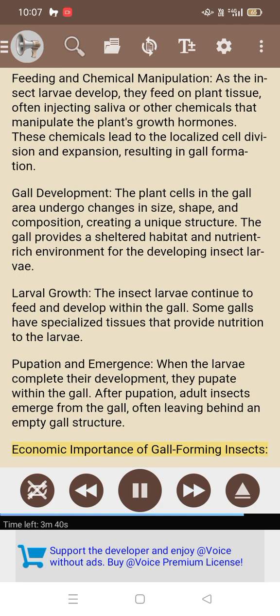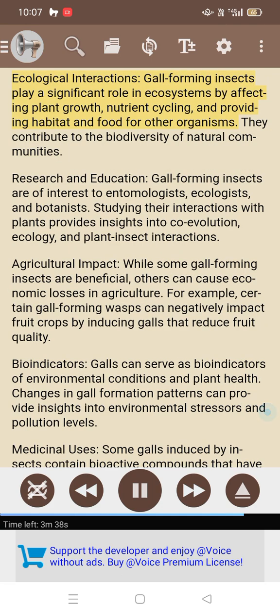Economic importance of gall-forming insects. Ecological interactions: gall-forming insects play a significant role in ecosystems by affecting plant growth, nutrient cycling, and providing habitat and food for other organisms. They contribute to the biodiversity of natural communities. Research and education: gall-forming insects are of interest to entomologists, ecologists, and botanists. Studying their interactions with plants provides insights into coevolution, ecology, and plant-insect interactions.